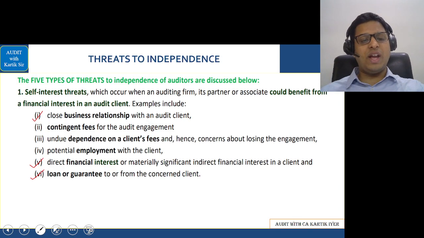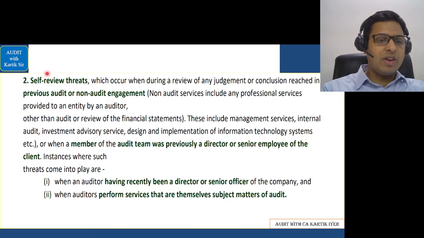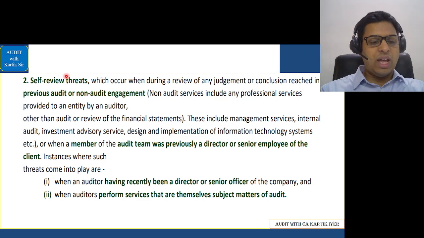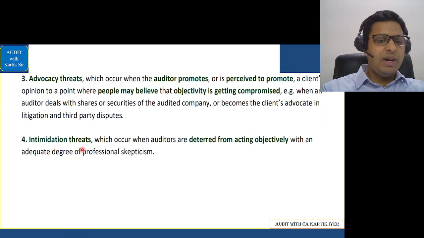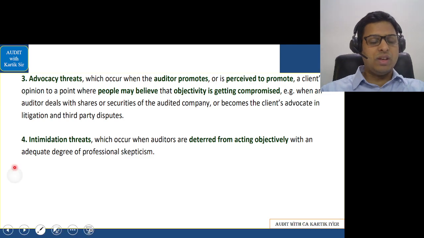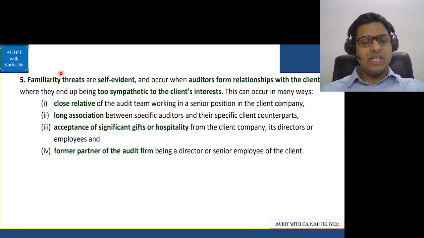There are five types of threats. First is called self-interest threat. The second one is called self-review threat. The third is called advocacy threat. Then you have intimidation threats, and finally you have the fifth one, and that is called familiarity threats. Okay, now let's see this properly.